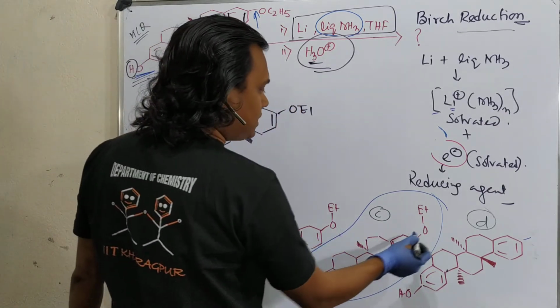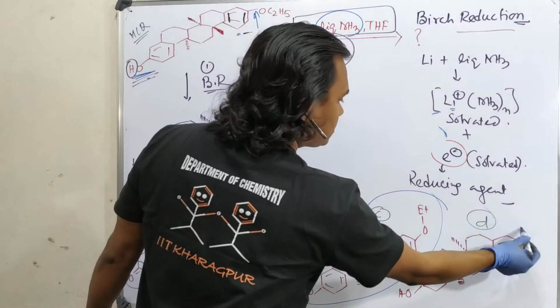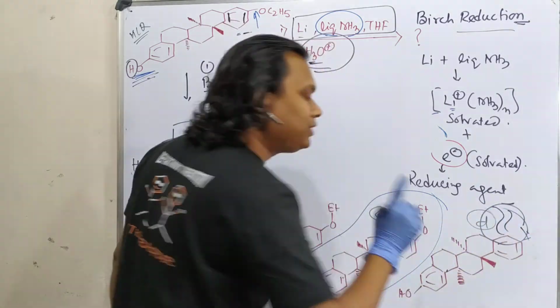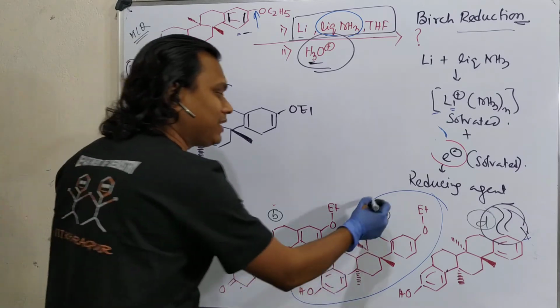Now what about this and this? This is OEt, this, and this oxygen gone, not possible, student. You don't need to think even more. Based on your common sense, you can end up with the answer.